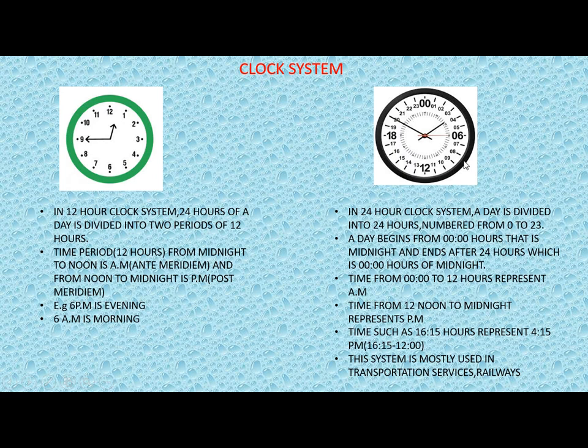This kind of clock is mostly used in transportation services, like in railways, to avoid confusion. For example, if anybody tells you that a train will come at 4, at what time is it, whether AM or PM? To avoid that, the 24-hour clock is used by transportation services. So this is all about what we have to study today. The next day we are going to study about temperature.